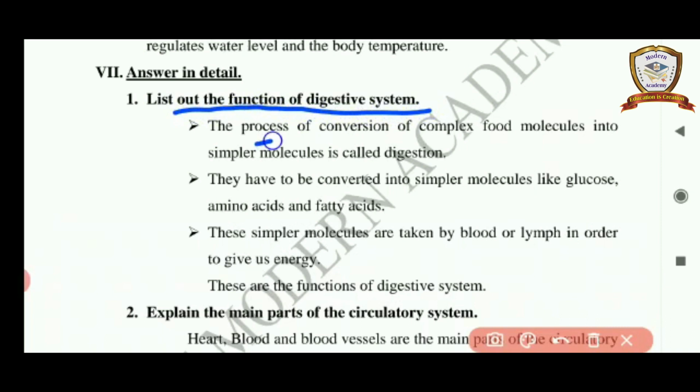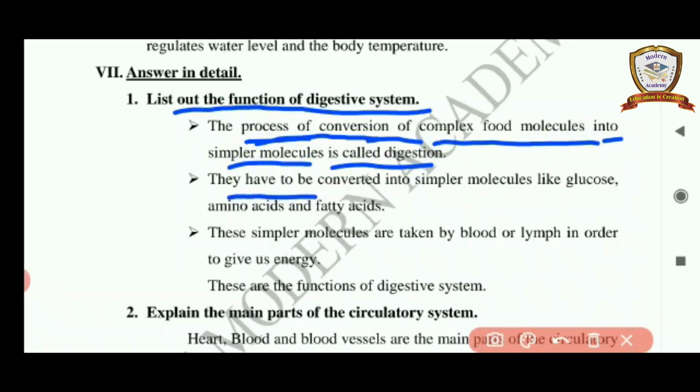First point. The process of conversion of complex food molecules into simpler molecules is called digestion. Second point, they have to be converted into simpler molecules like glucose, amino acids and fatty acids.